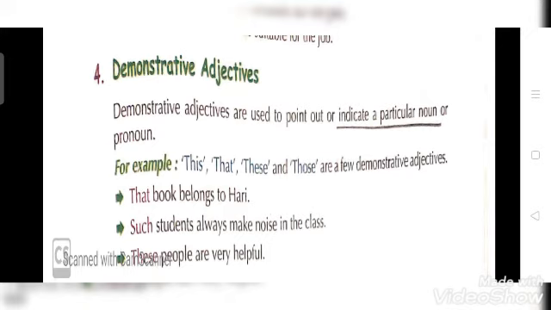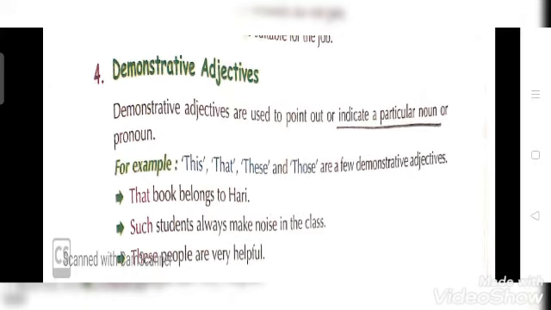That book belongs to Hari. Means which book. If you are asking a question which book, that means that book. So here that is a demonstrative adjective. It is pointing out a noun, that is book. Such students always make noise in the class. So again you are pointing at the students, that such students. These people are very helpful. So here you are pointing at specific people, that these people are very helpful.